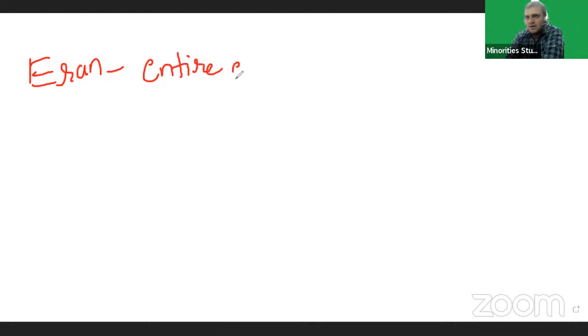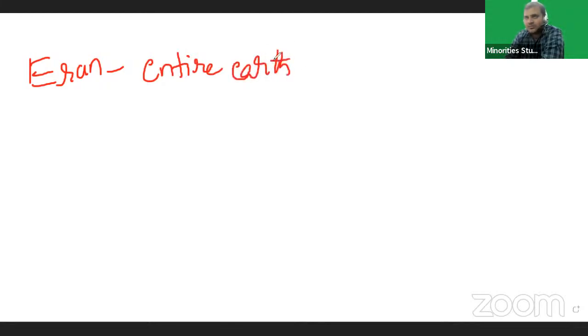Samudragupta also gave the Eran inscription, in Madhya Pradesh. According to the Eran inscription, the entire earth was captured by Samudragupta.